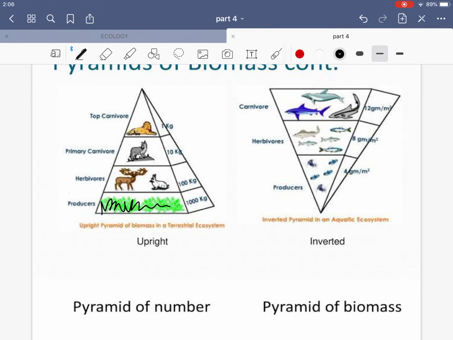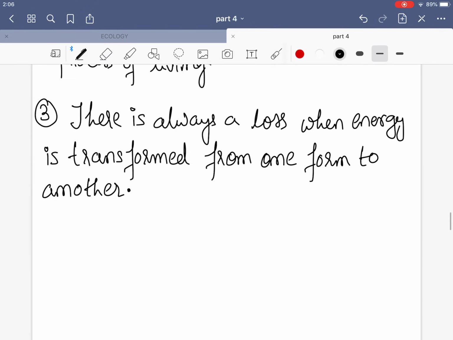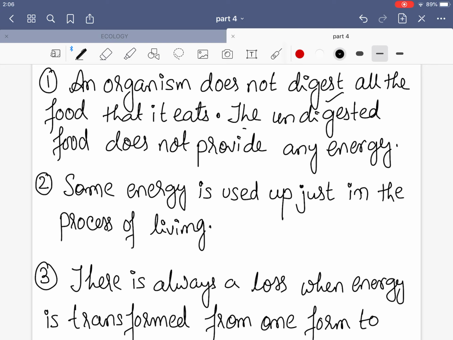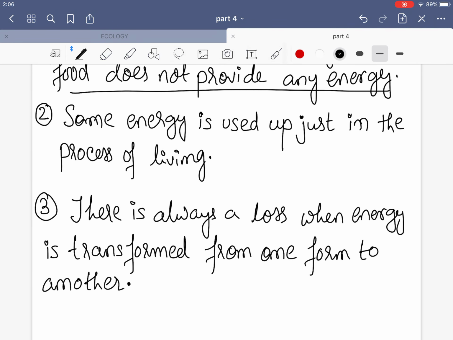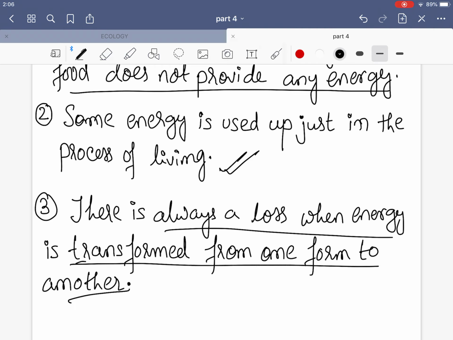So I have compiled here three reasons why this 10% law is there. First of all, an organism does not digest all the food that it eats. So the undigested food does not provide any energy. Next is, some energy is used up just in the process of living. The animal which is in the lower trophic level also needs some energy to survive. So when it is using that energy, it is lost. And there is always a loss when energy is transferred from one form to another. There will always be a loss.